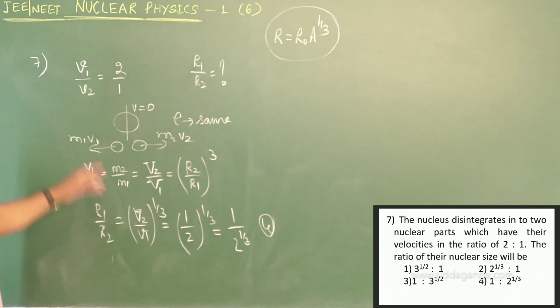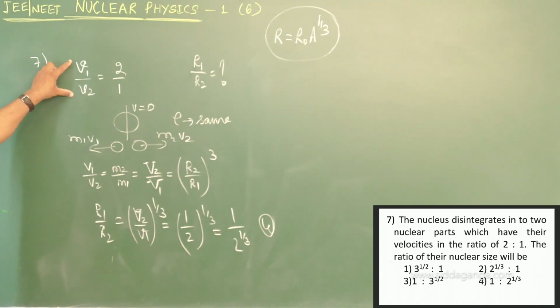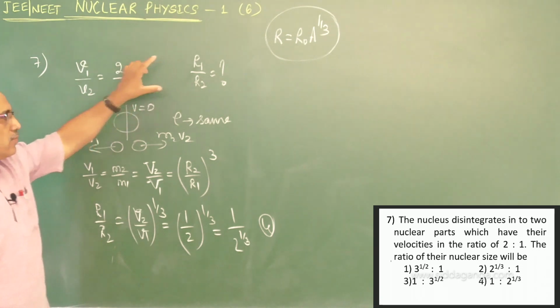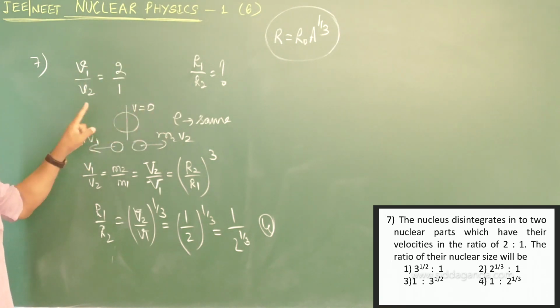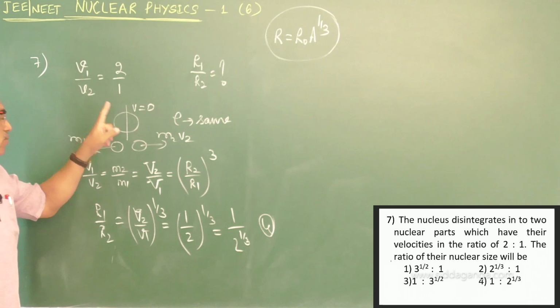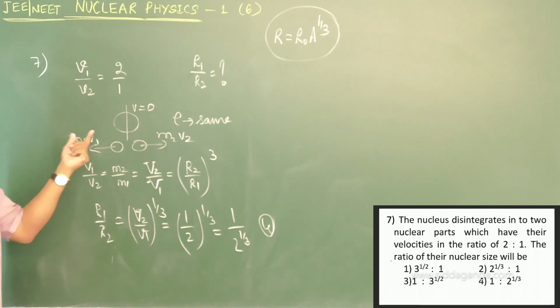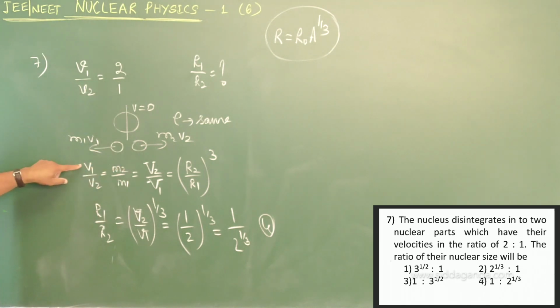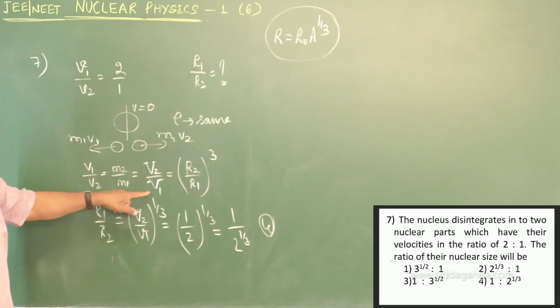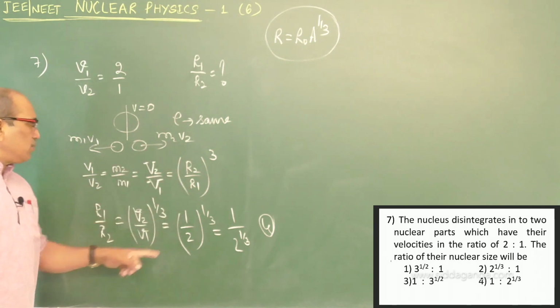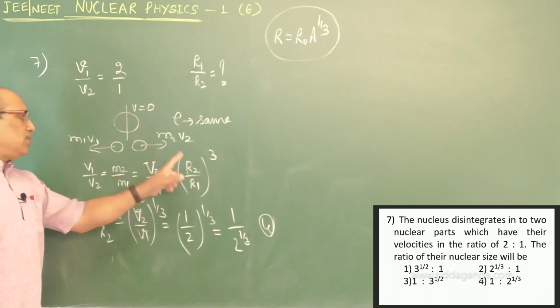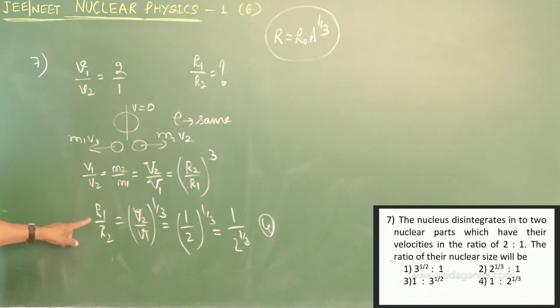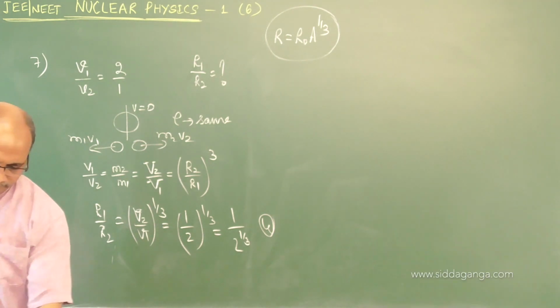Option number 4. You understood here that they gave the velocity ratio and asked for the radius ratio, for which density is the same. Another concept we bring in: when the nucleus disintegrates, the momentum of the two daughter nuclei formed must be the same. According to that, velocity ratio is inverse with mass, inverse with volume, and inverse with radius, because mass is volume into density, and volume is R cube. Under that we got a relation and obtained the answer. The fourth one is the right one.